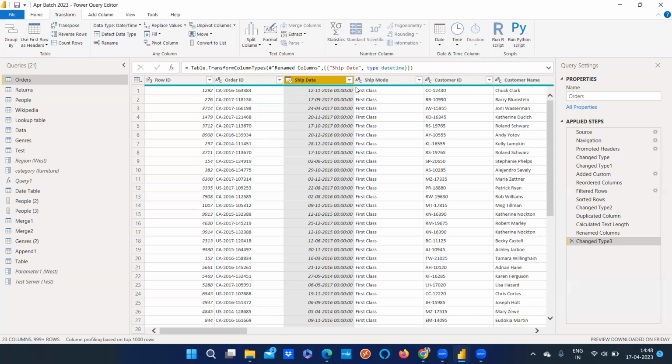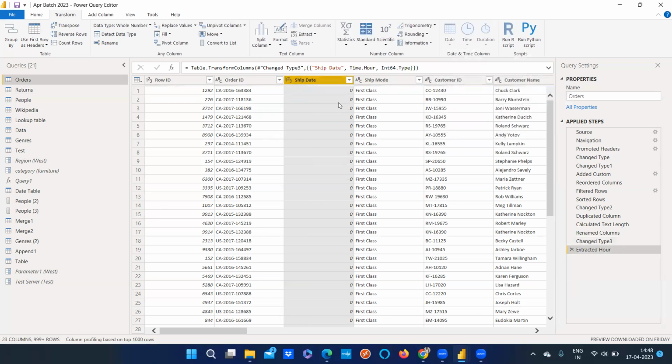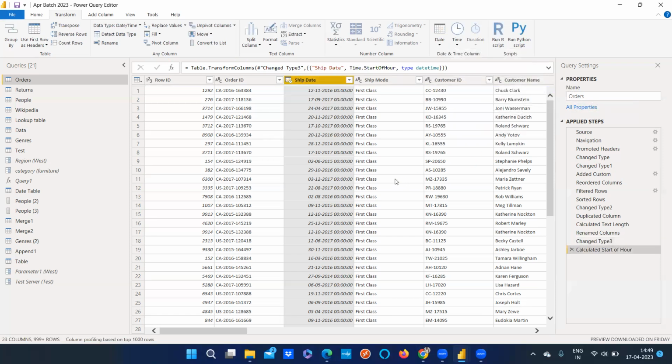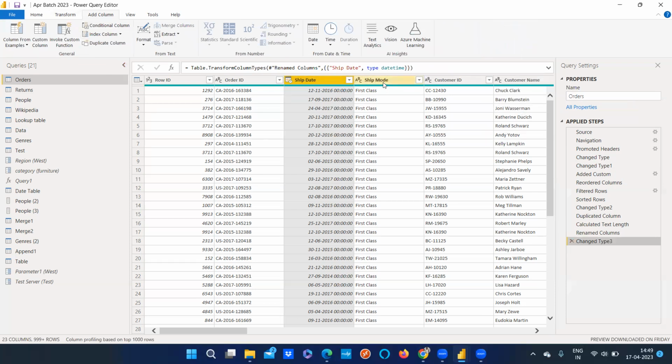In that case, you will just pull the hours. When I say hours, it means what hour this sale was made, or in what minutes the sale was made. So you will just get the minutes or hours out of this. We also have the start of hour, which is nothing but whether it started at the 5th hour of the day, the 4th hour of the day, something like that. Then we have something in the add column option.